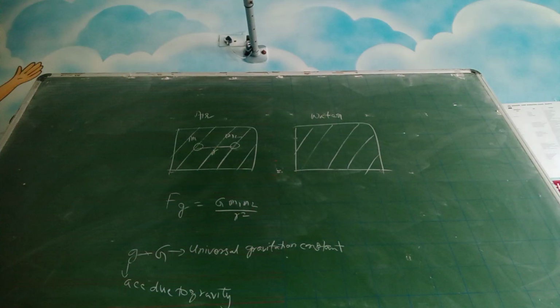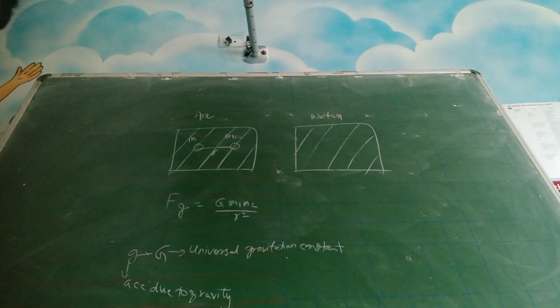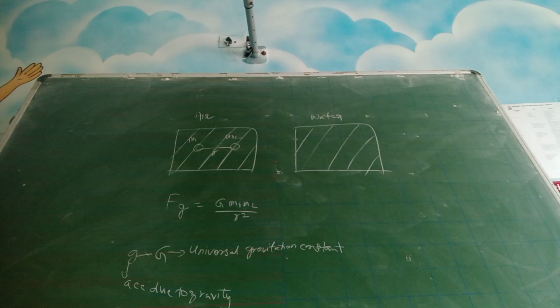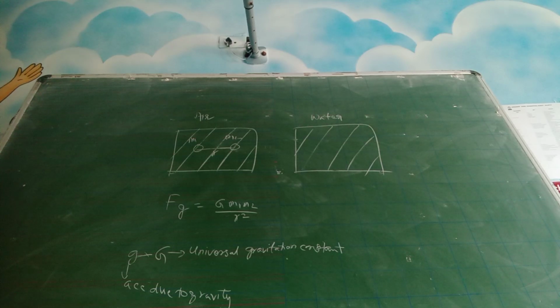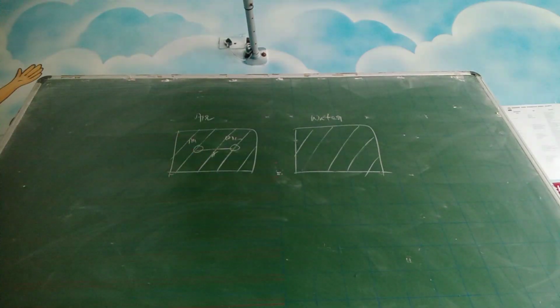Do not get confused between these two. The value of G is constant anywhere in the universe, but the g value changes from planet to planet. Like on Earth, it is 10 meter per second square, but on Moon it is some other value. It is in fact 1/6 of the Earth value.